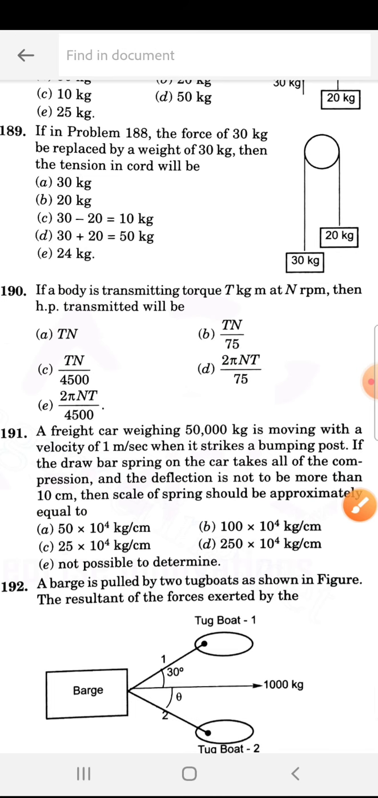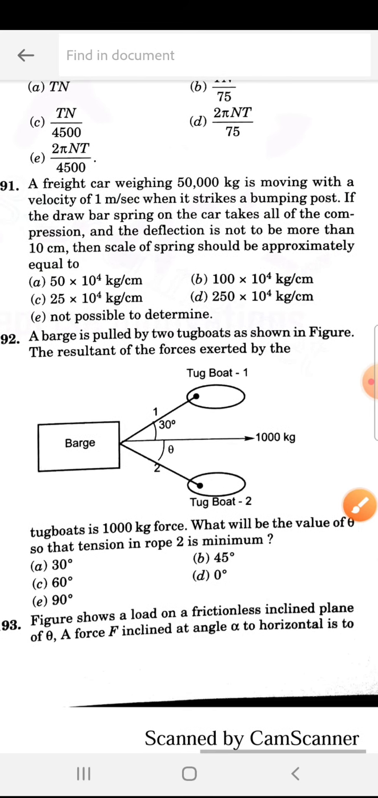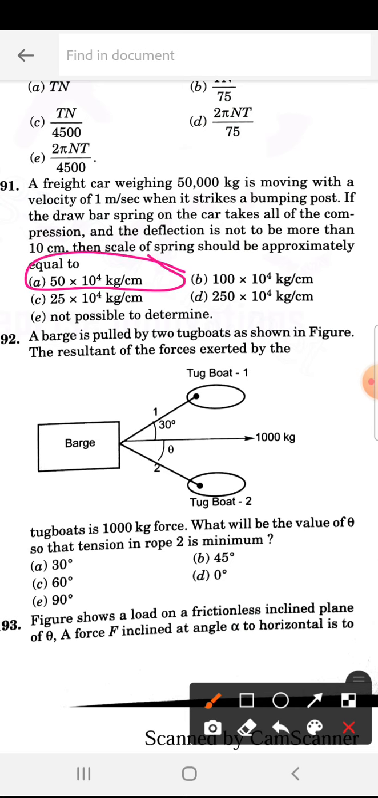Okay. A freight car weighing 50,000 kg is moving with a velocity of 1 meter per second when it strikes a bumping post. If the drawbar spring on the car takes all of the compression and the deflection is not to be more than 10 centimeters, then the scale of the spring should be approximately equal to how much? It will be 50 into 10 to the power of 4 kg per centimeter. So this type of question you remember directly.